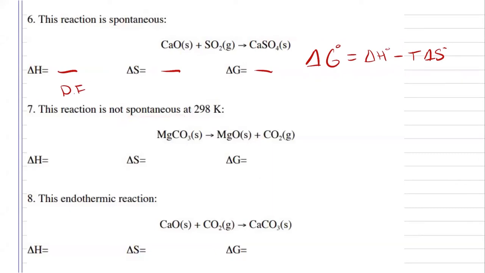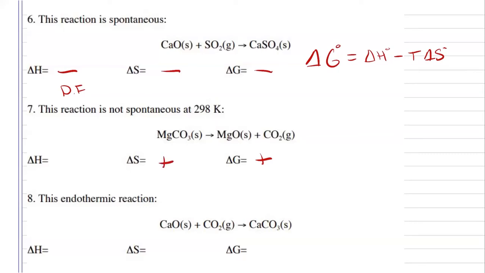So that's going to tell me that my free energy is going to be positive since it's not spontaneous. We are going from 1 mole of a solid to 2 moles on this side. So 1 mole of magnesium oxide and 1 mole of carbon dioxide. We are increasing our spontaneity. So that's going to be a positive entropy.